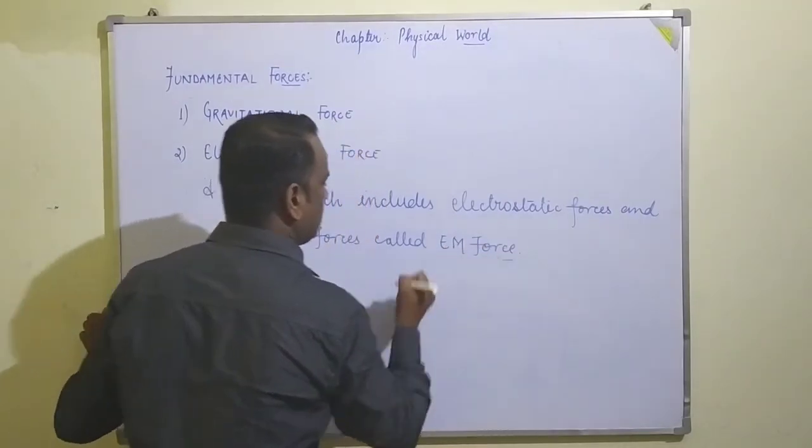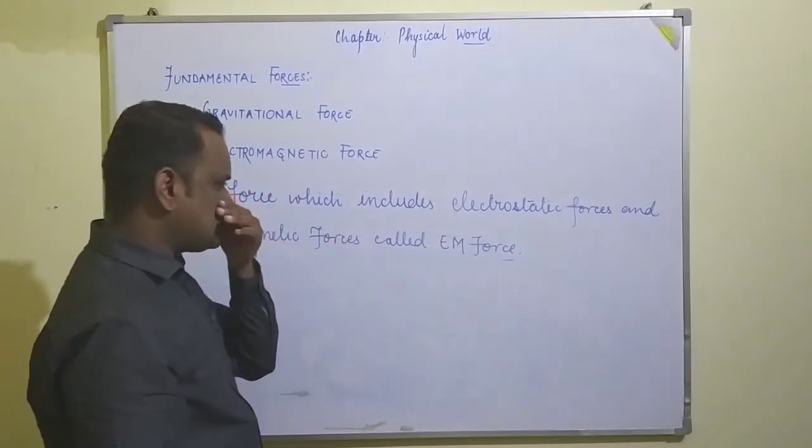So what will be the nature and how can we describe it?